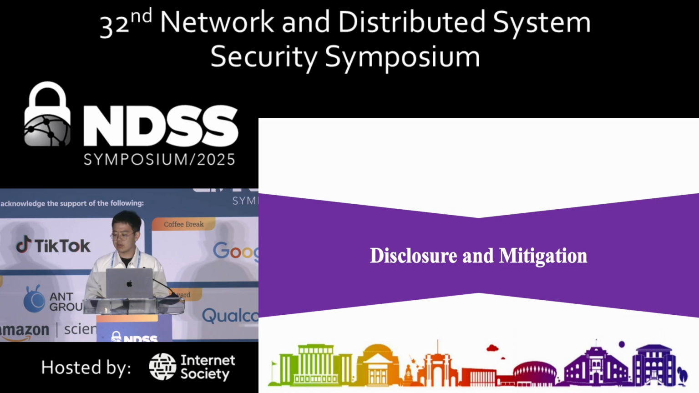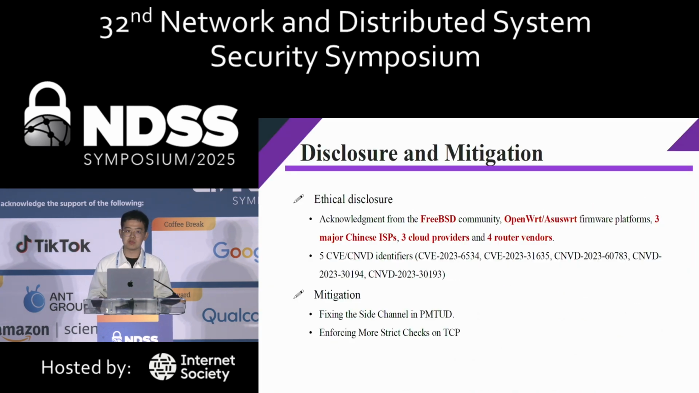As for disclosure and mitigation, we have reported the vulnerabilities to the affected manufacturers, and we have received acknowledgments from the FreeBSD community, OpenWRT, SSWRT router firmware, 3 major Chinese ISPs, 3 cloud providers, and 4 router vendors. And we have got 5 severe CNVD identifiers for this vulnerability.